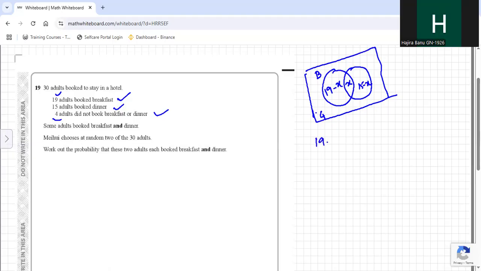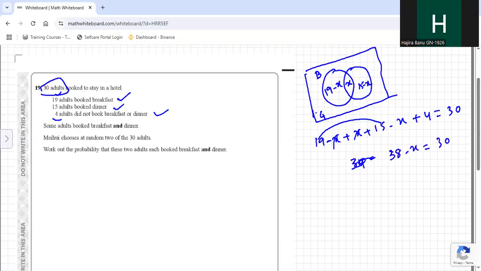Now all together, these adults are 30. So 19 minus X plus 15 minus X plus 4 will be equal to 30. So this X gets cancelled. 19 plus 15 is 34. 34 plus 4 is 38. So 38 minus X equals 30. 38 minus 30 equals X. So X equals 8. So there are 8 adults who booked both breakfast and dinner.